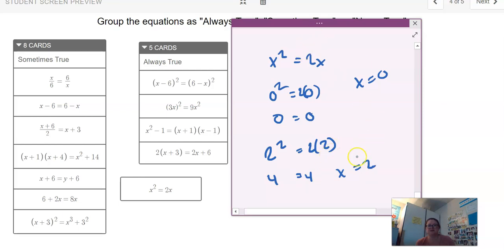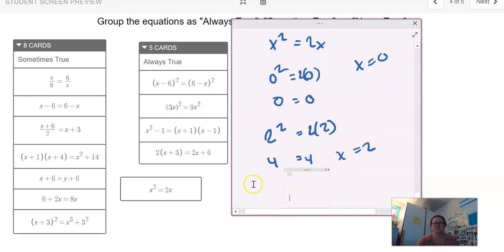However, I don't think 1 would work. Let's test 1. 1 squared equals 2 times 1. That would be 1 equals 2, which is not true. So x does not equal 1.